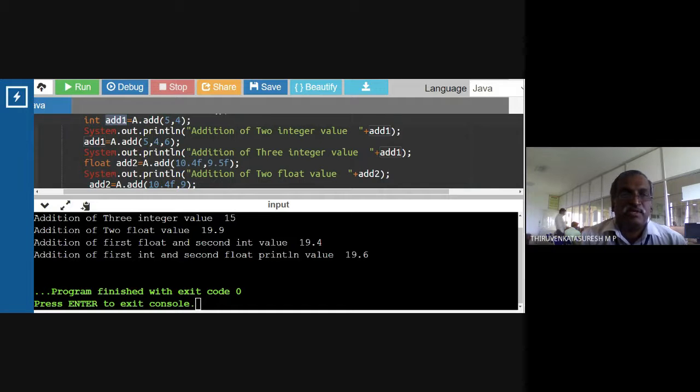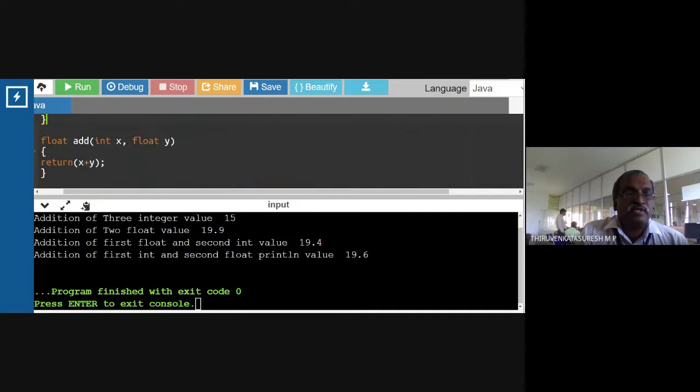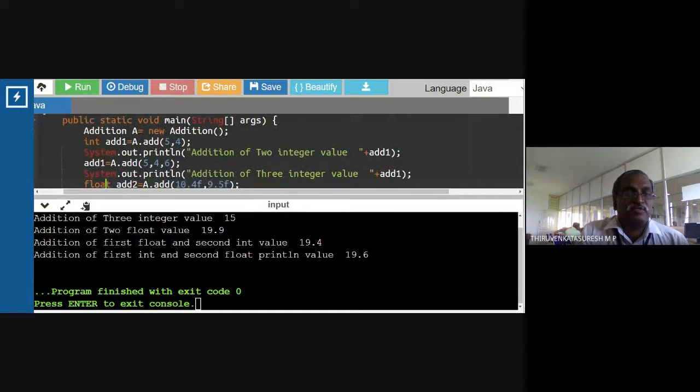The next we are supplying three arguments. So that is going to call the three-argument function definition, that is, these three values. These will be added and the value returned to the main function. So the main function is going to assign to add1 the value of the addition of the three values.